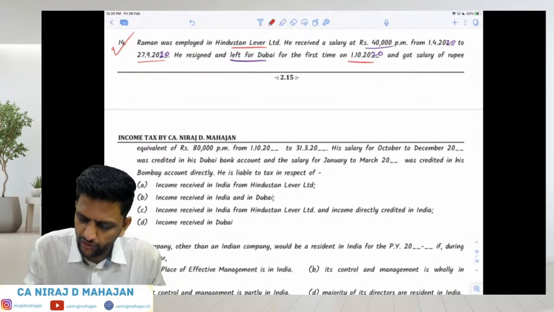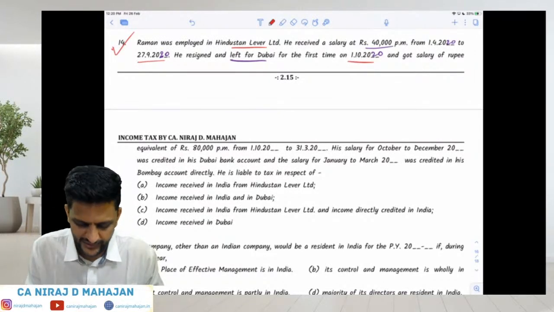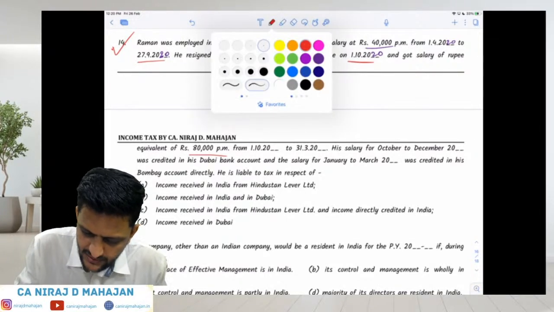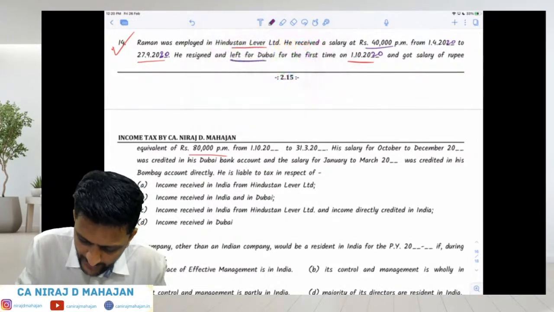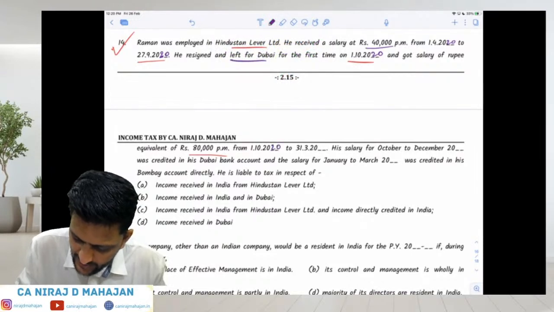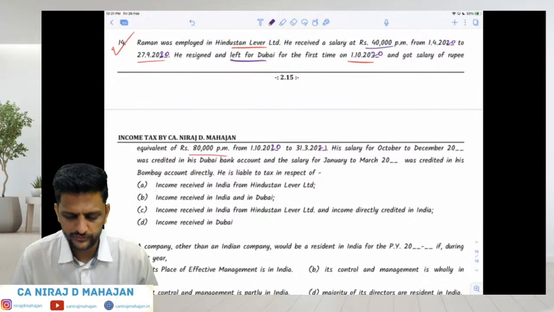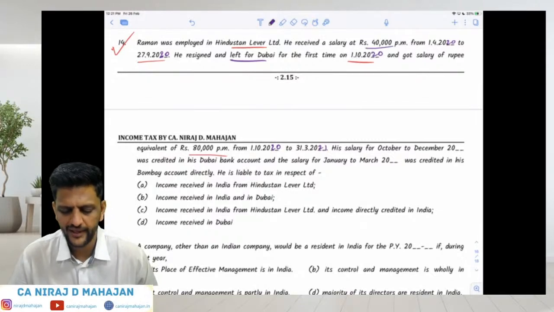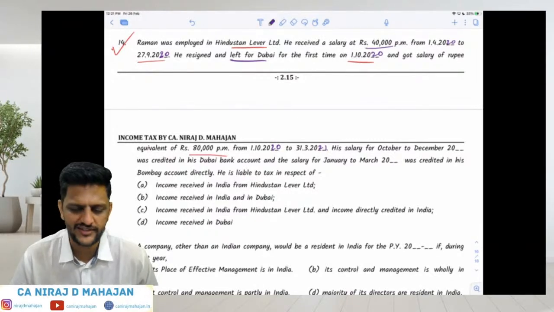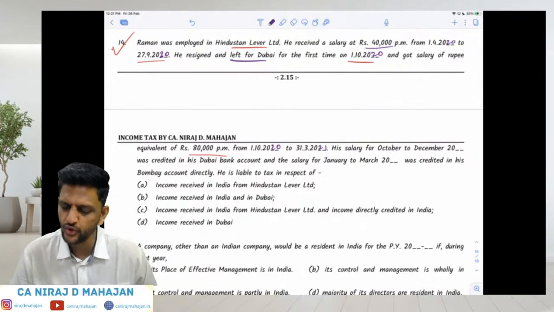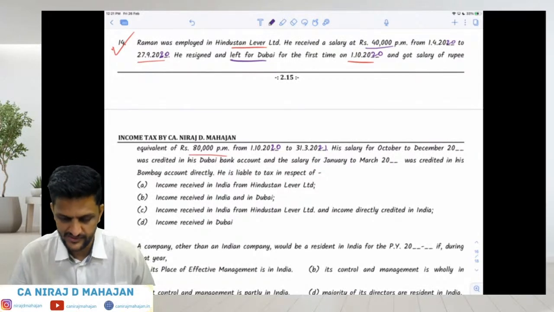He got a salary equivalent to rupees 80,000 per month from 1/10/20 to 31/3/21, during our current year. Wow, from 40,000 to 80,000, direct salary double. By leaving India he's getting his salary doubled, and also no direct taxes in Dubai.